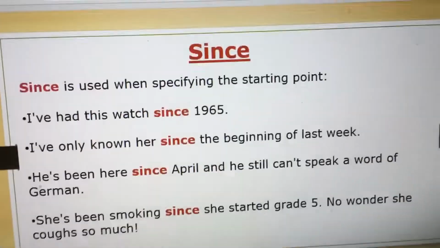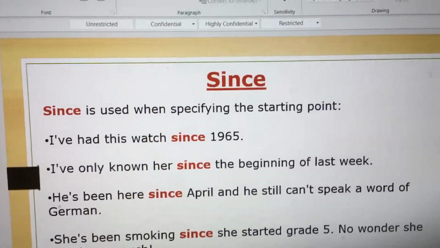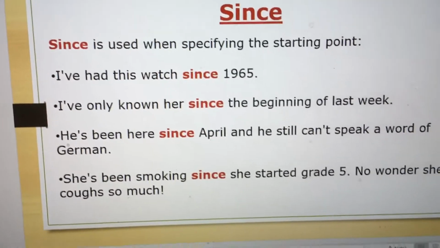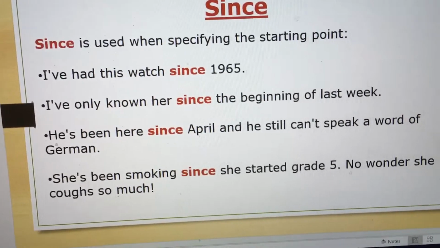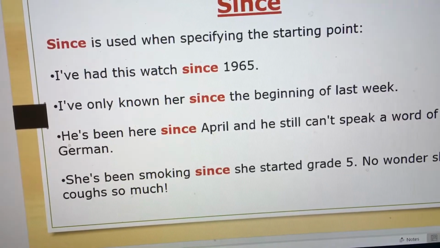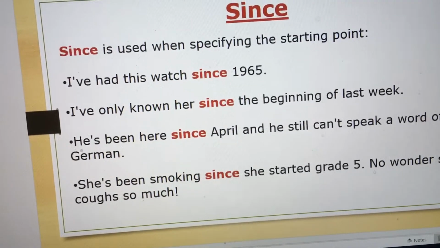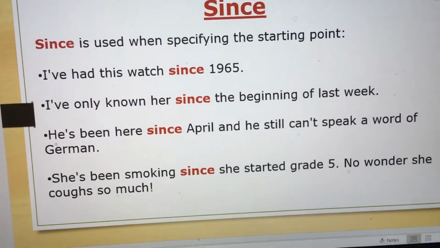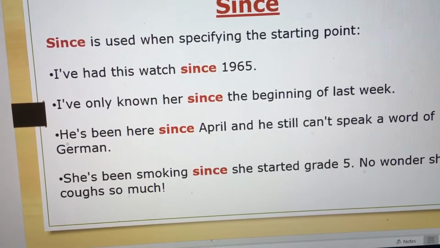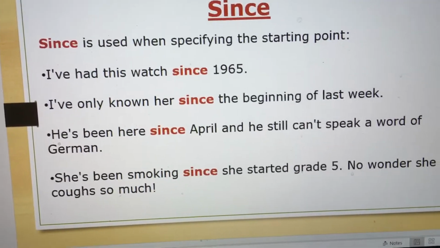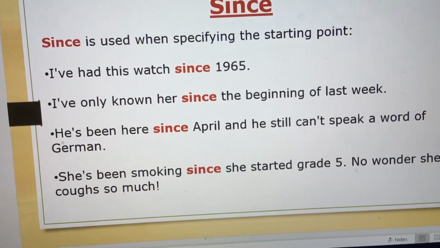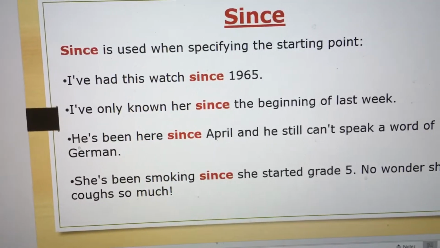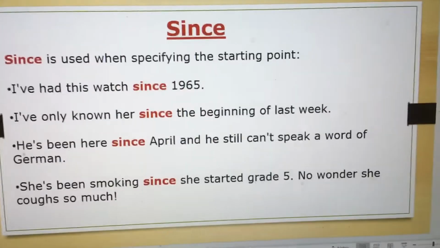So here also the same sentences I have taken, but see, it's changing the meaning. Since is the point of time. But if I say I have had this watch for 40 years, it is showing you the duration of time. But if I have written I have had this watch since 1965, it's telling you the specific year. Then last week, it is also specifying which week we are talking about. It is specifying the starting point, when it started, last week.